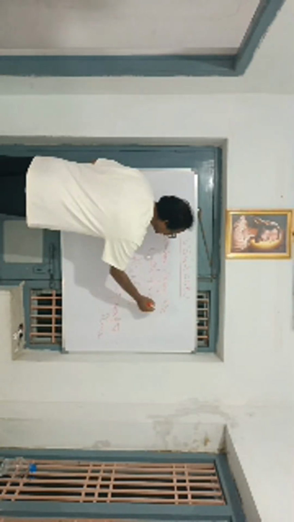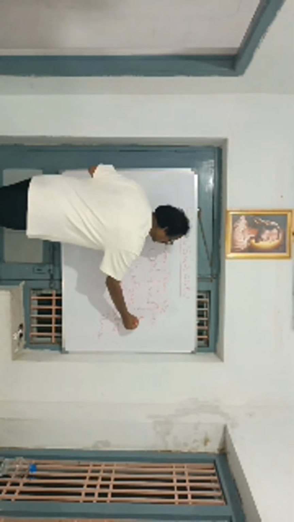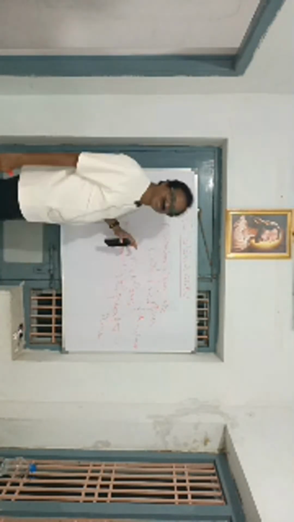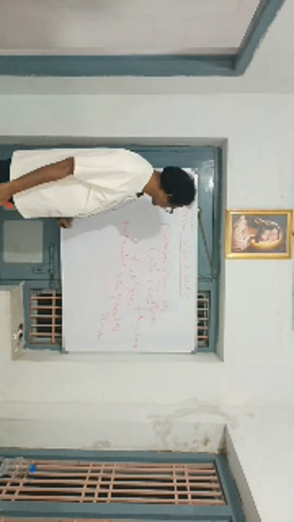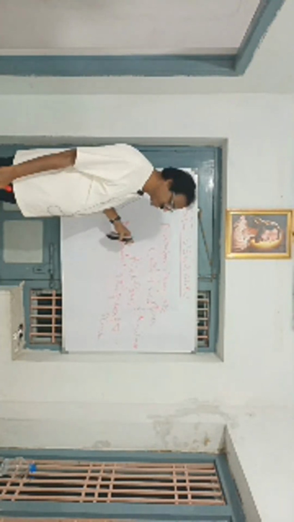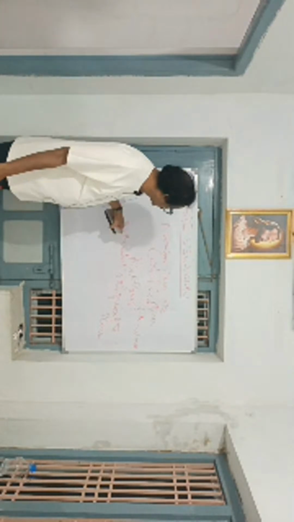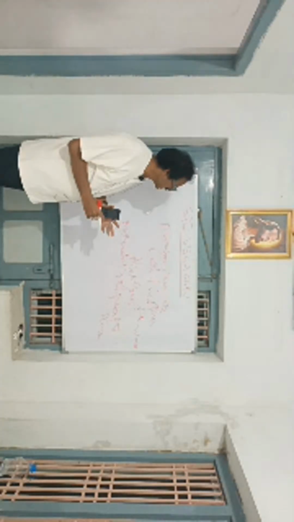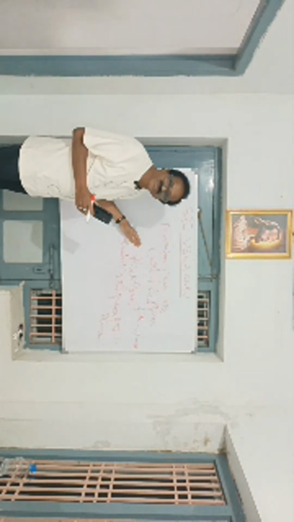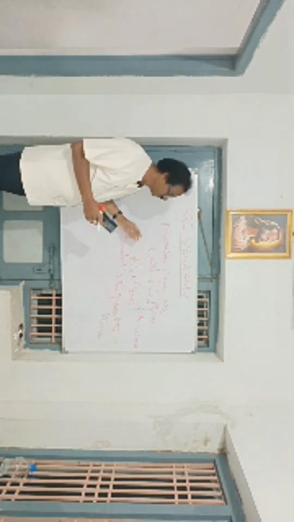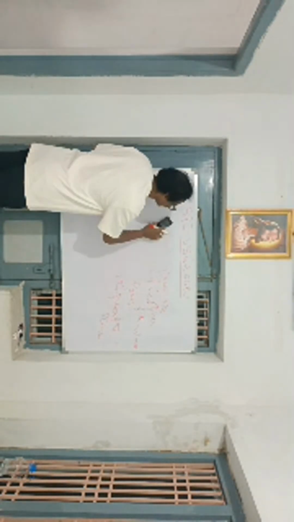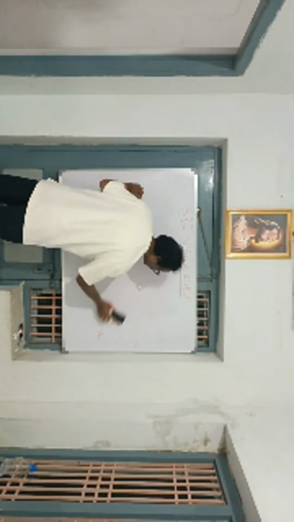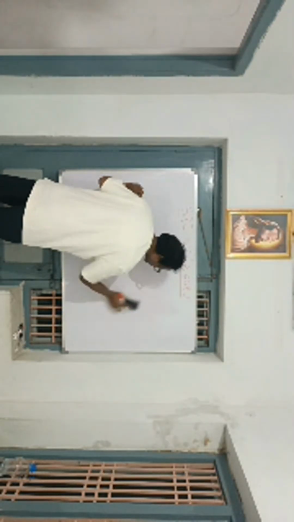And also he said, number theory is the queen of mathematics.